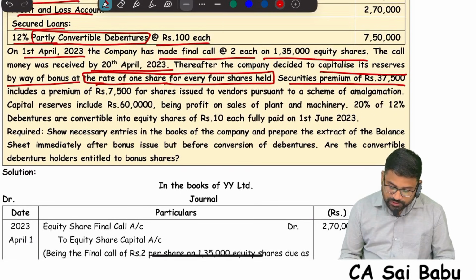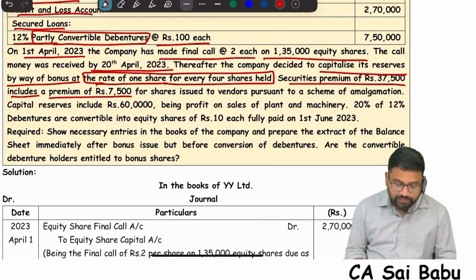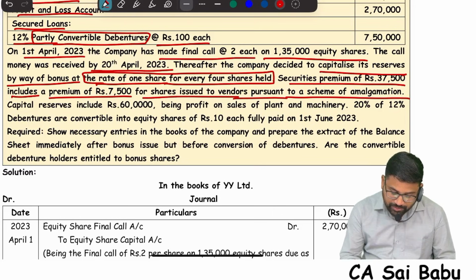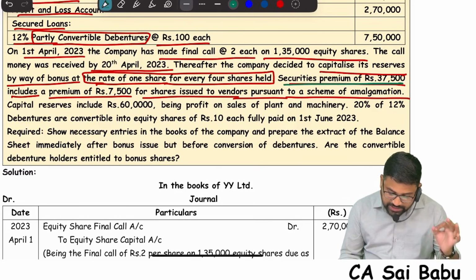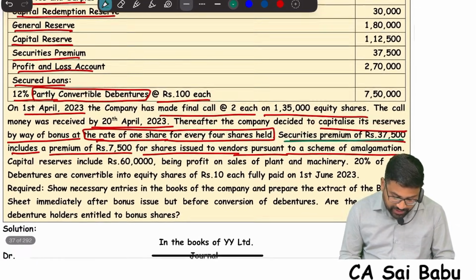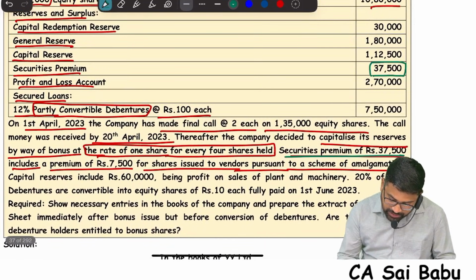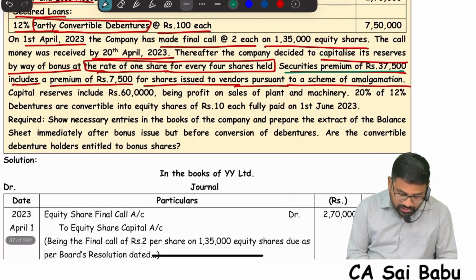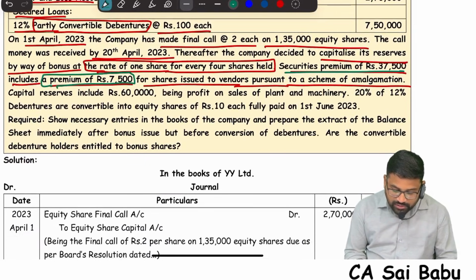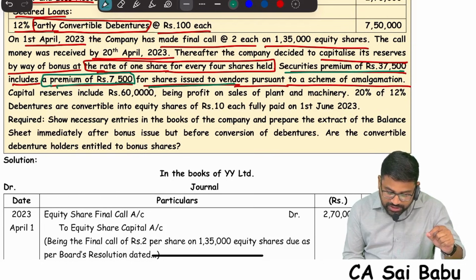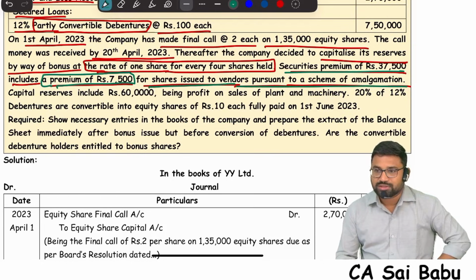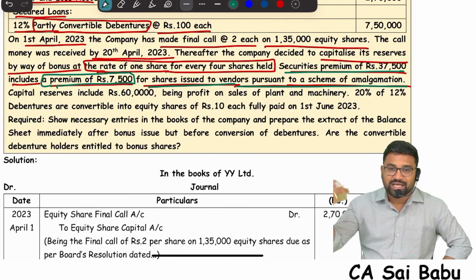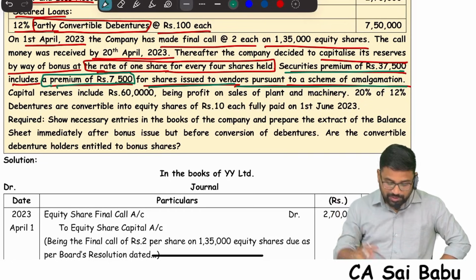Securities premium of 37,500 includes a premium of 7,500 for shares issued to vendors pursuant to scheme of amalgamation. Important, sir. In the question, in the company's reserves and surplus, 37,500 is there. They are saying that in this 37,500, a premium of 7,500 was included, which came because we are issuing shares to vendors pursuant to scheme of amalgamation. That means we take over some company. As a purchase consideration, we have given shares to them at premium. So we recognized securities premium of 7,500.